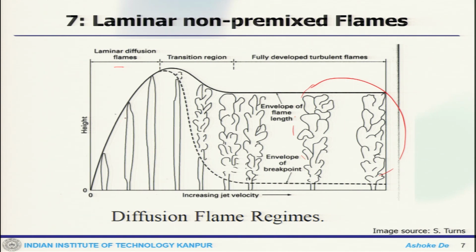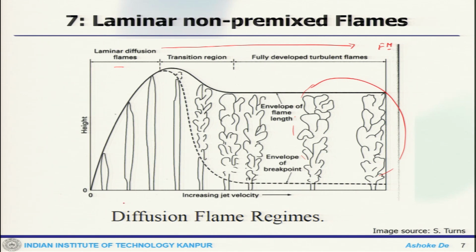You can see a nice structure here, and as I mentioned earlier, this is primarily because of your fluid mechanics, how the underlying flow is behaving. If it is laminar, you get a nice flame structure.